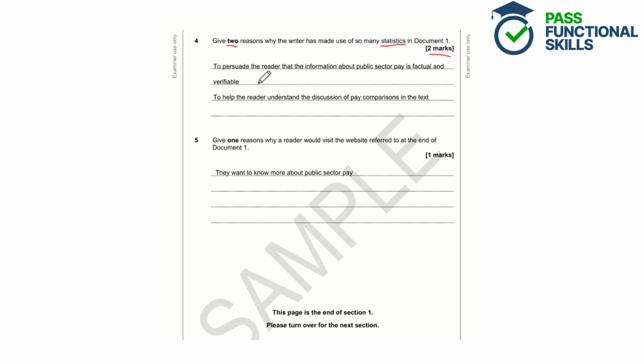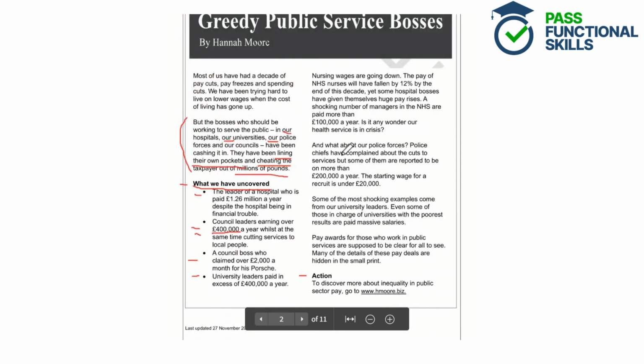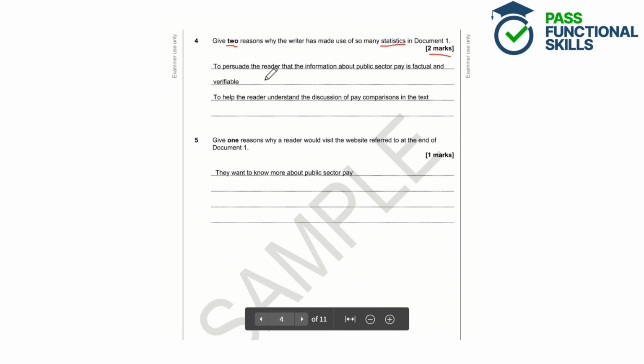is factual and verifiable. Well, if we scroll up to the document, we can see that there are lots of different facts and figures and statistics about public sector pay. So we've got NHS nurses pay will have fallen by 12% by the end of this decade, but some NHS managers are on more than £100,000 a year. So that sort of use of a statistic is going to add credibility to the text and make it verifiable and factual. So that would be a correct answer.